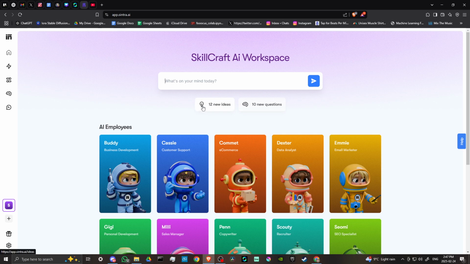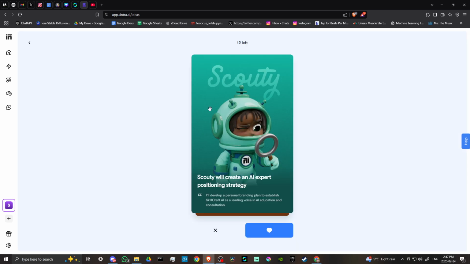There's also some additional options here underneath where it says 12 new ideas and 10 new questions. And these will be updated regularly. So this is another way that you can tailor Sintra to your needs. So let's go ahead and click here where it says 12 new ideas. And so that's going to bring us to this page here.